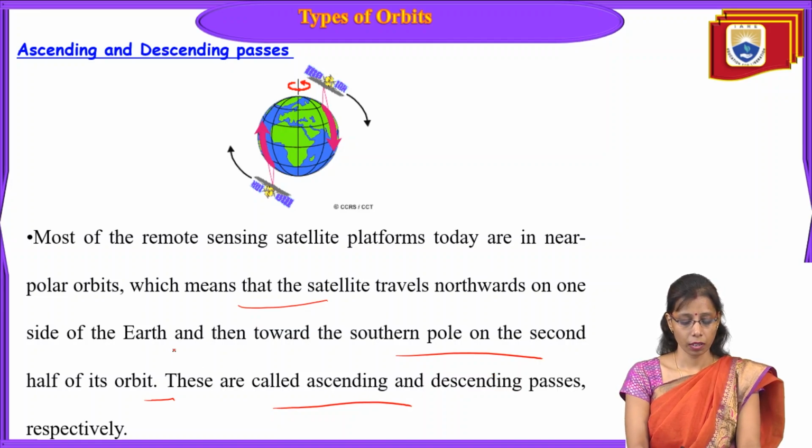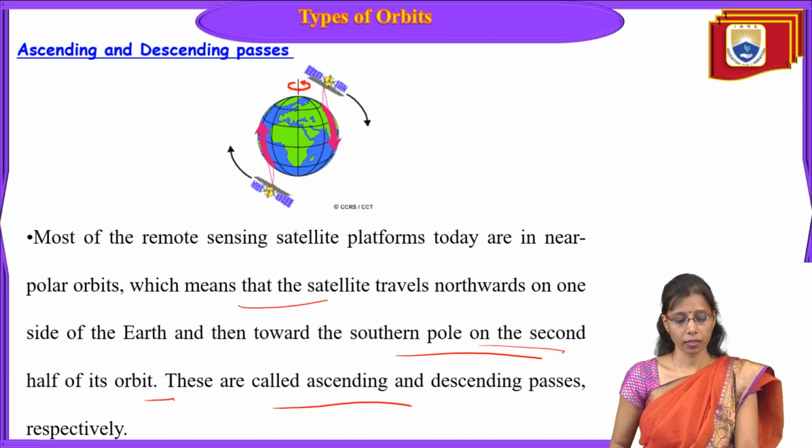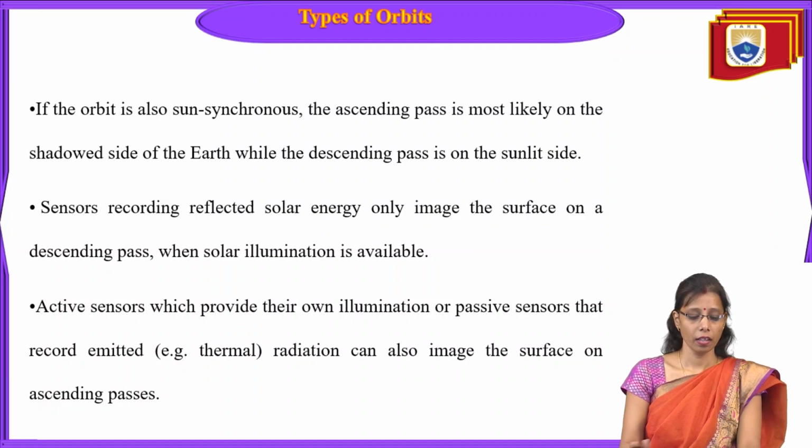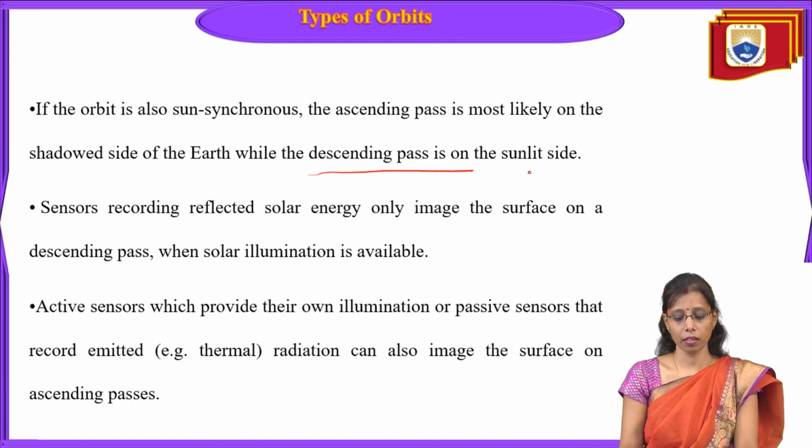If the orbit is also sun synchronous, the ascending pass is most likely on the shadowed side, while the descending pass is on the sunlight side. Sensors recording reflected solar energy only image the surface on a descending pass.